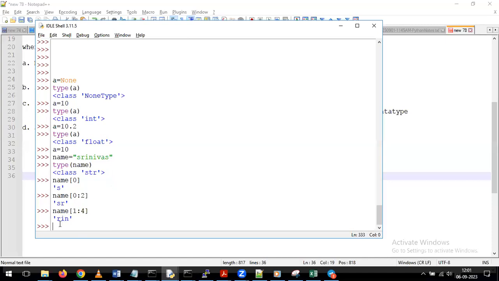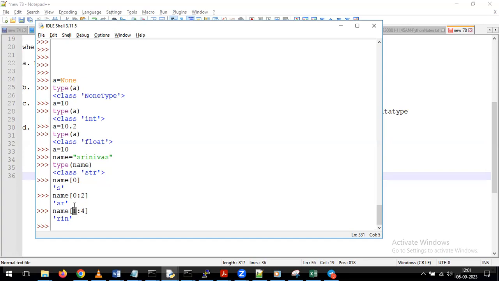So it is giving output as a RIN. So very simple. First one is nothing but your starting value. Second one we can call as the ending value. Before this letter, if you give 4, before that we have 3. Till that letter only we are going to get the data. If you give 6, before that we have 5, 6 minus 1, 5. Till 5 letters only we are going to get the data.